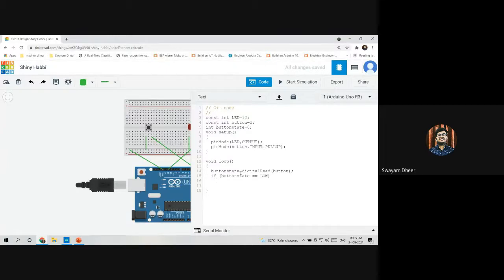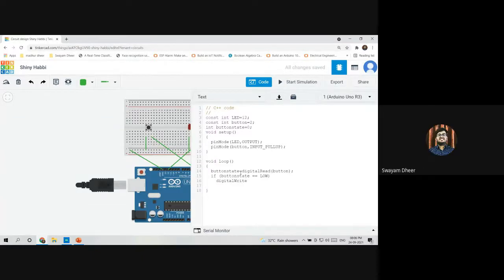So I told you the function of input pull-up, right? Now if the button state is low, what will the LED give as the output? Yeah, high. Absolutely correct. So the LED will give the output as high. Now I'll be using the command digitalWrite. You all know why I am using the command digitalWrite? The meaning of write is you are writing something, the value high or low.